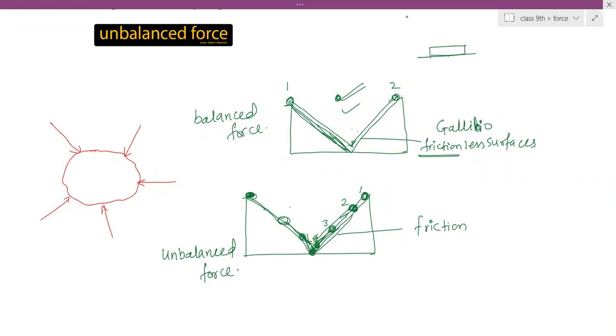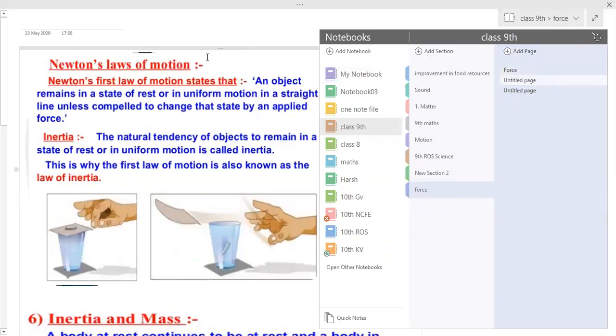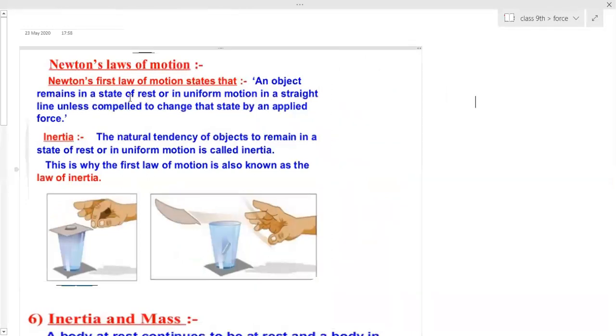That is what Newton has told. So what Newton has told is written here. An object remains in the state of rest or in uniform motion in a straight line. Writing straight line is important because direction is also not changing. Until or unless compelled to change that state by an applied external unbalanced force. Is the statement clear to you?